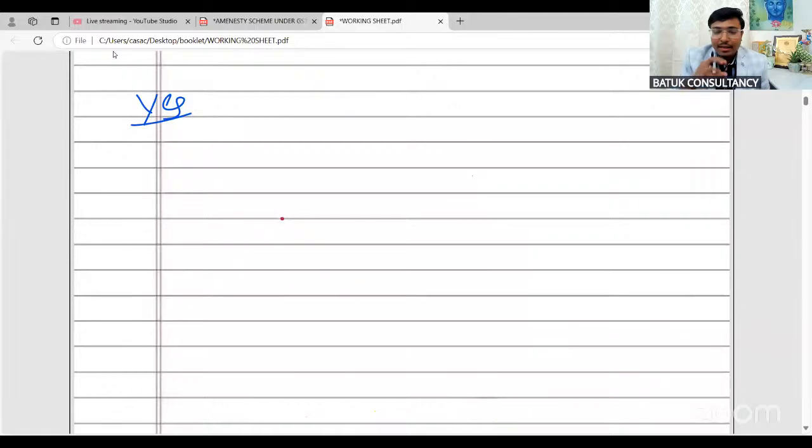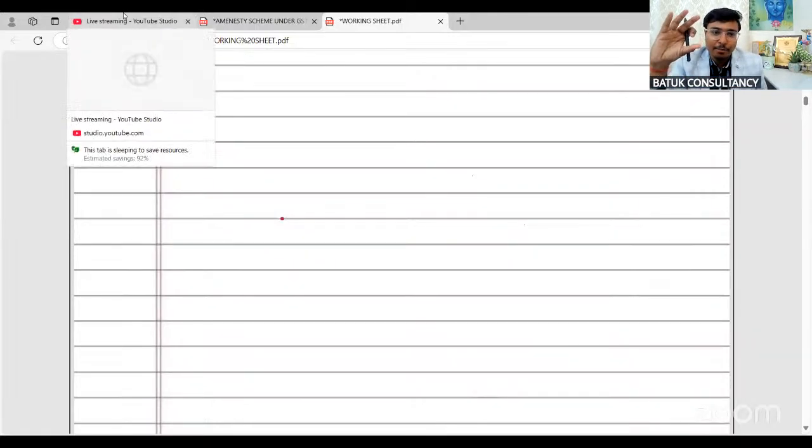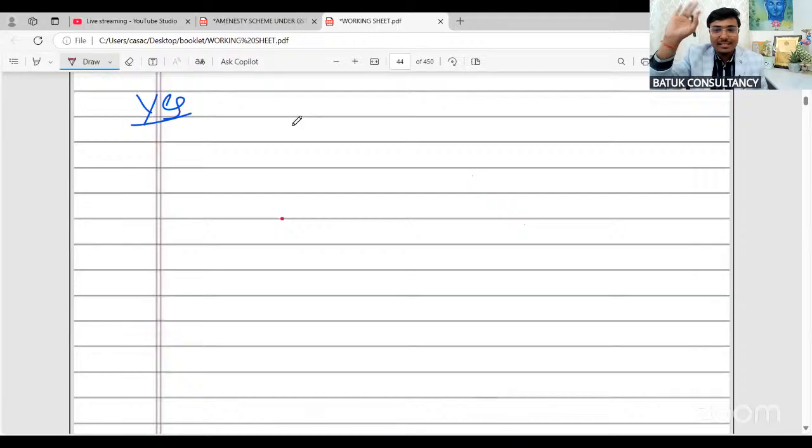Now, sir, under GST, we all know the mechanism. Sir, are you ready to learn with the logics now? You all are ready to learn with the logics now?